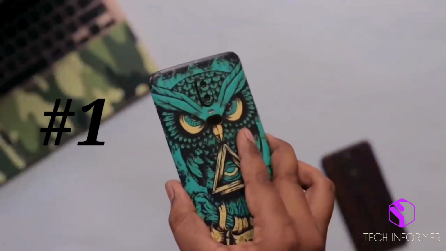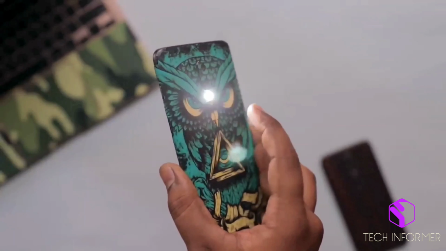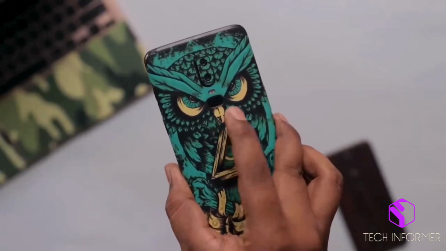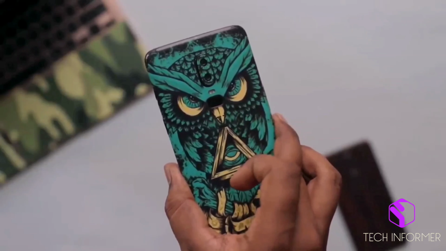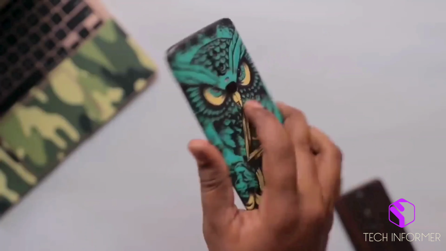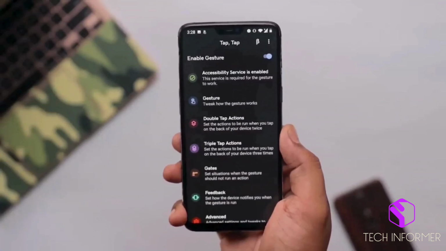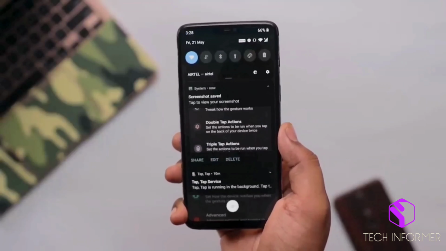In Android 11 stable build, we do have an option called double tap. By using this, you can perform this kind of activities. Not only this, app launchers, screenshots, and much more. Now, the same feature can be performed on any Android by using an application called TapTap.